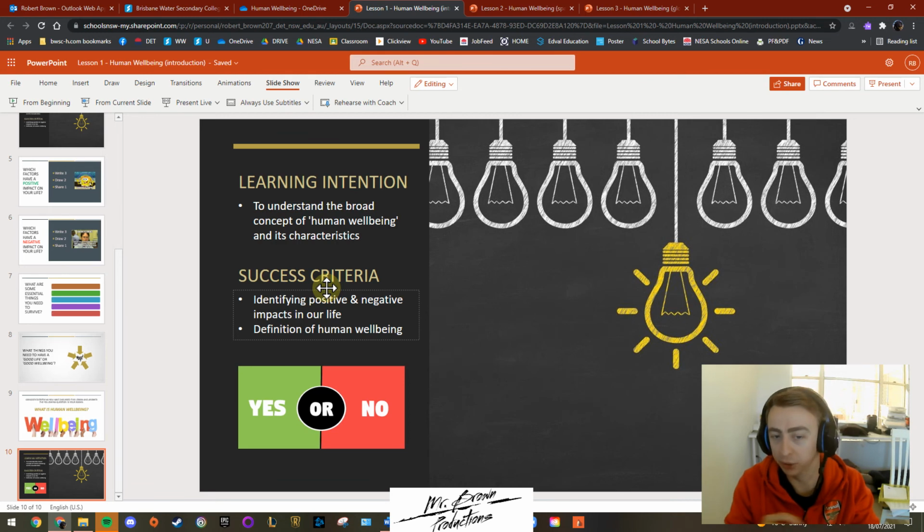So if you think you met that criteria, you could circle your success criteria, give it a tick, or you might highlight it in green to indicate yes. If you're not sure, highlight it in red or give it a cross and let your teacher know so that they can book a time with you to go over that and help you improve your understanding of that topic.